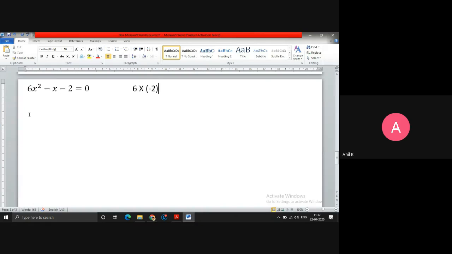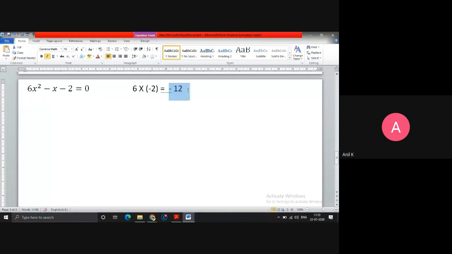If nothing is there, then the coefficient of x square will be 1. If the constant term is not there, then it will be 0. So 6 into minus 2 is going to be minus 12. You have to find the two factors of minus 12 whose sum must give me the coefficient of x. Here the coefficient of x is minus 1. You have to carry forward the signs also.